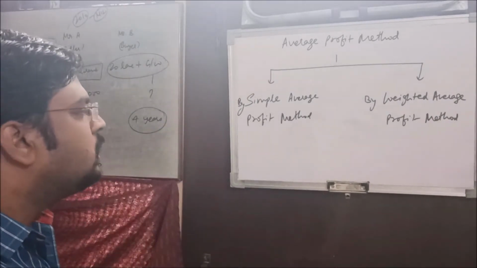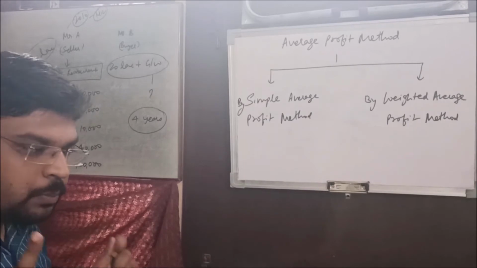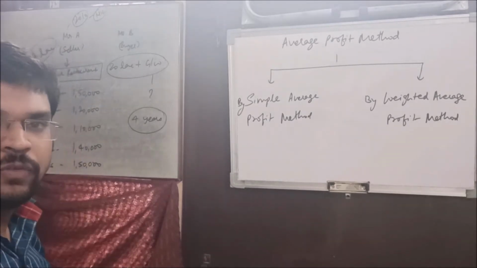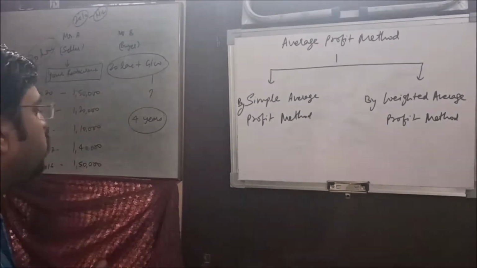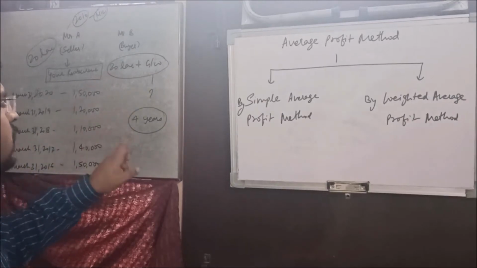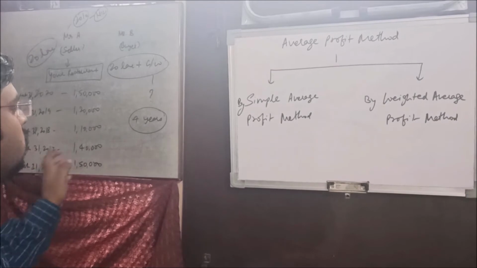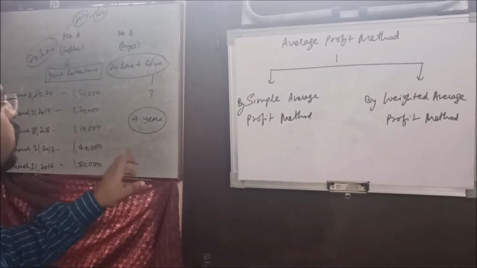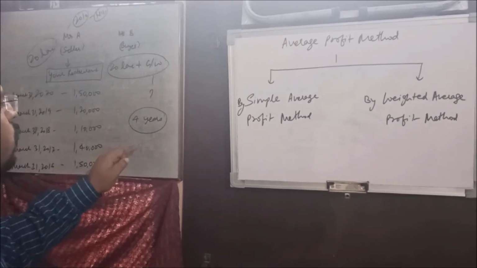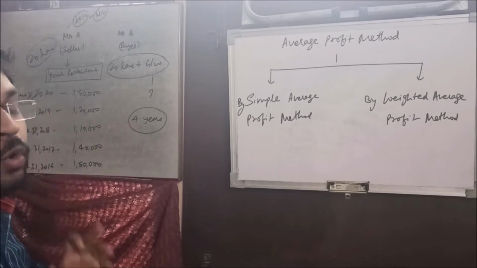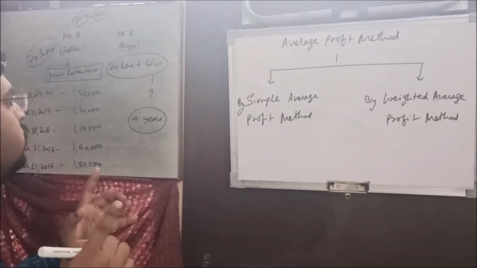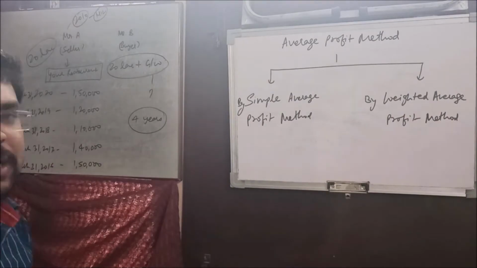Okay, we will see the 5 years profit and then take the average of that, and for how long I am going to take the benefit. B says that I will be taking more or less for 4 years the benefit of your goodwill. So we will calculate the goodwill on the basis of the number of years purchased, that is 4 years. Okay, now we need to know how it is going to be calculated.